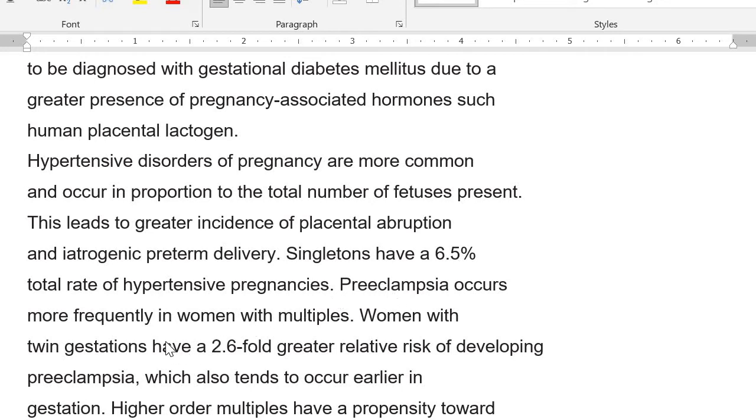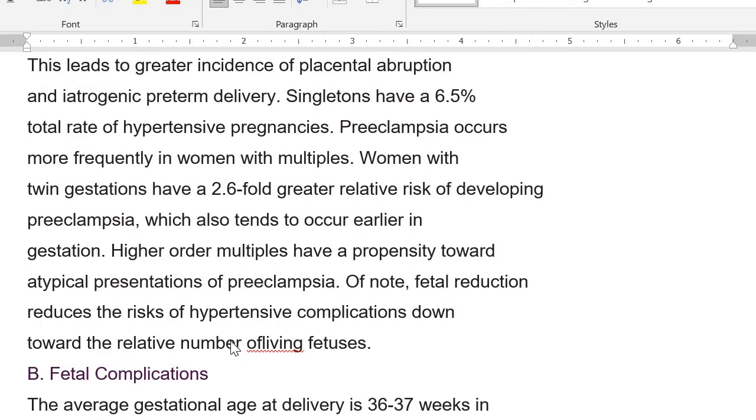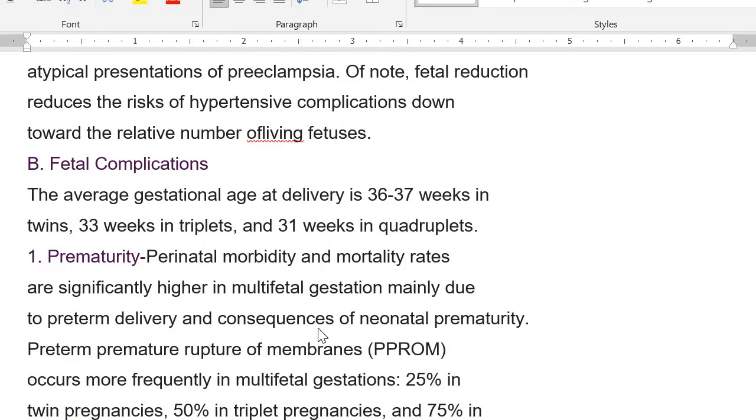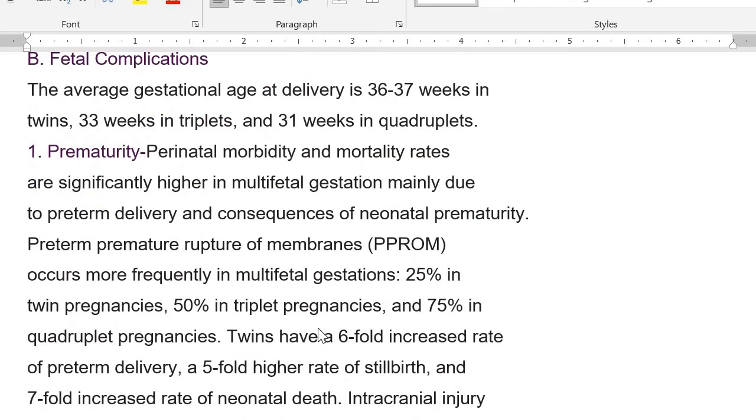Preeclampsia occurs more frequently in women with multiple babies, and with twin gestation they have a 2.6-fold greater relative risk of developing preeclampsia. Like it is 6.5% in the singleton pregnancy, so it is going to be like 17 to 18% in cases of preeclampsia. So the risk has increased 2.6 folds. Then fetal reduction will reduce the risk of hypertensive complications, and it is also relative to the number of living fetuses. So the more fetuses in the womb, the higher the chance that the mother is going to develop PET.